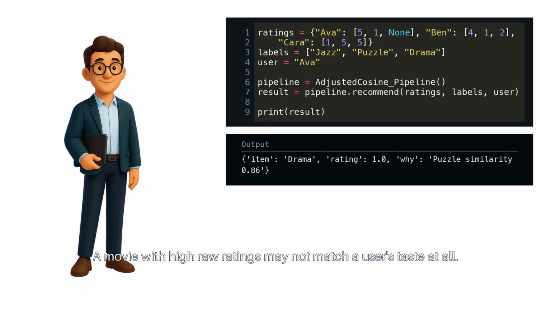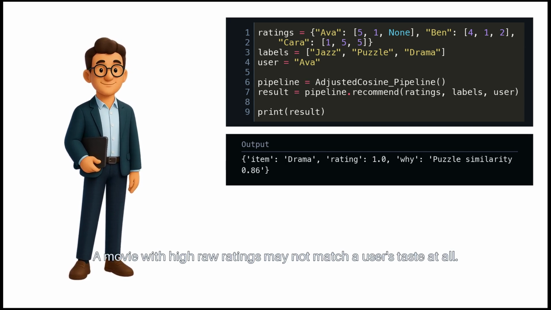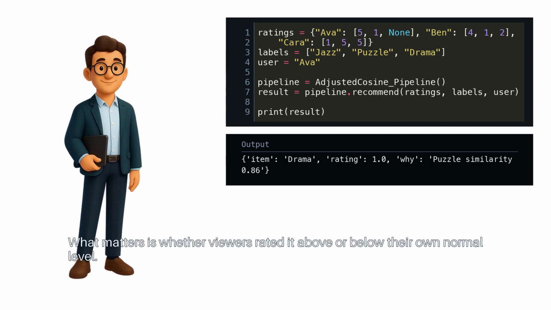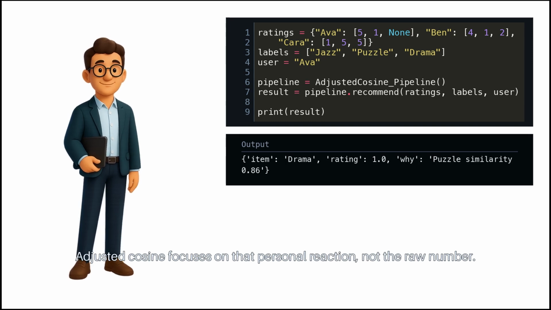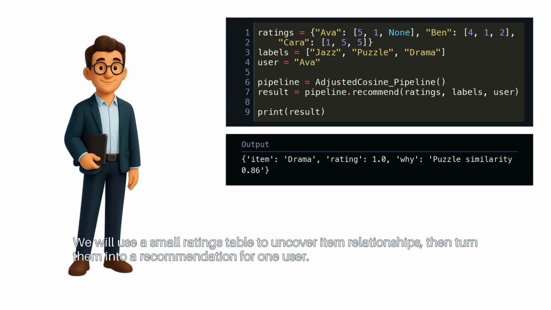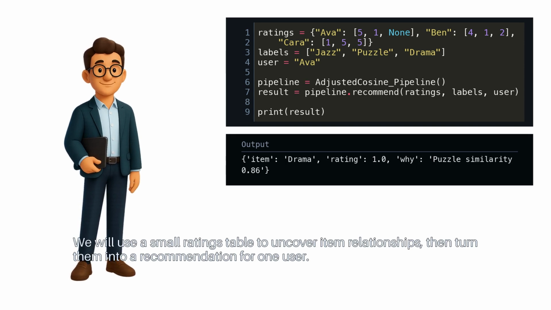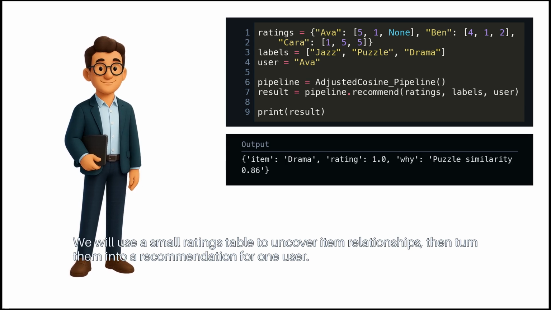A movie with high raw ratings may not match a user's taste at all. What matters is whether viewers rated it above or below their own normal level. Adjusted cosine focuses on that personal reaction, not the raw number. We will use a small ratings table to uncover item relationships, then turn them into a recommendation for one user.